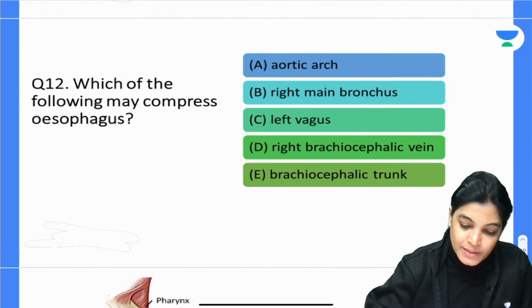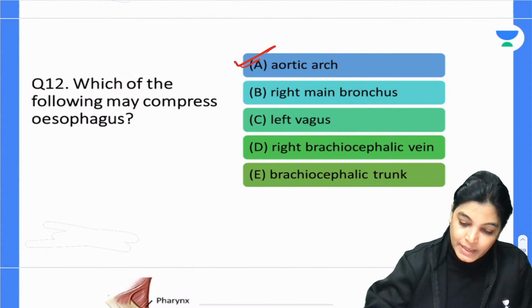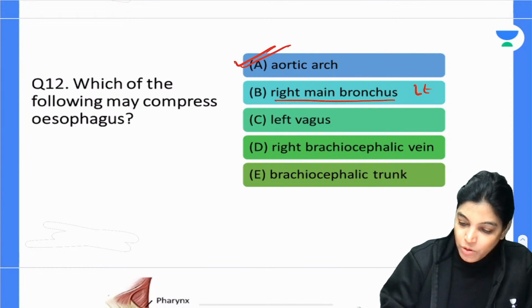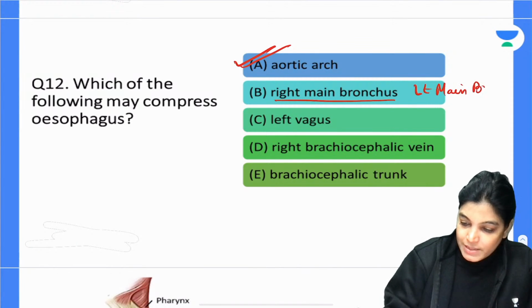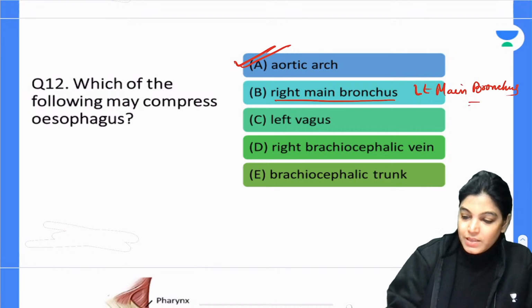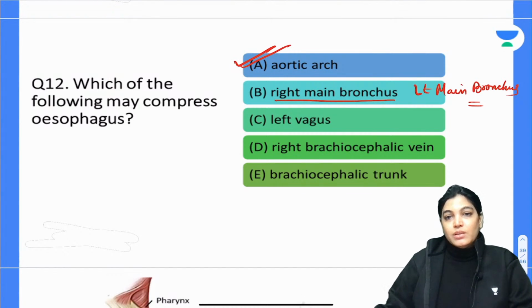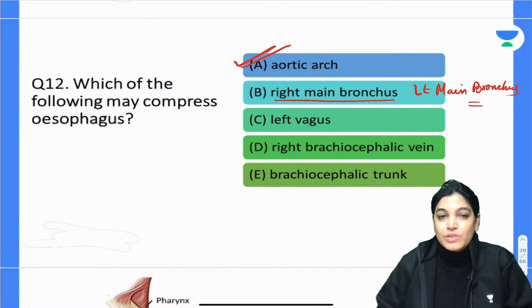Actually, my dear aspirants, the correct answer is A, aortic arch. It's not the right main bronchus; it is the left main bronchus that compresses the esophagus. In the case of the esophagus, there are 4 sites of constriction: the aortic arch, the left principal bronchus, the cricopharyngeal or pharyngoesophageal junction, and the esophageal opening of the diaphragm. So there are 4 levels of constriction.